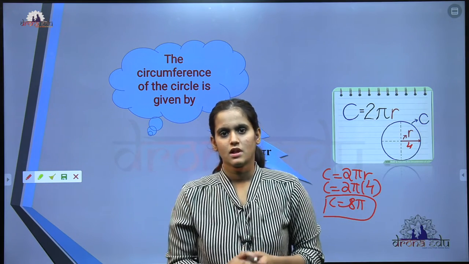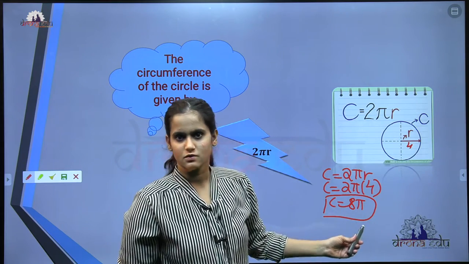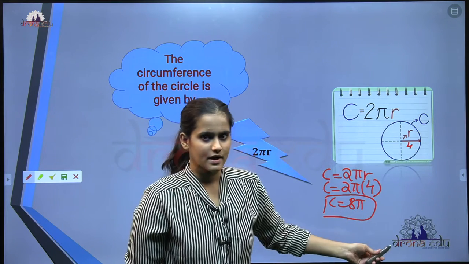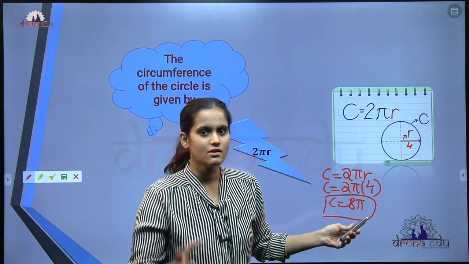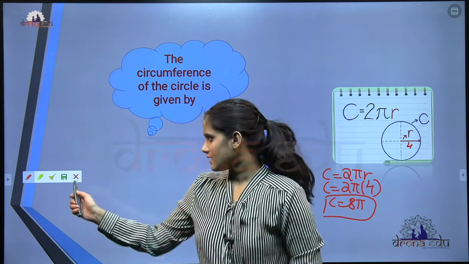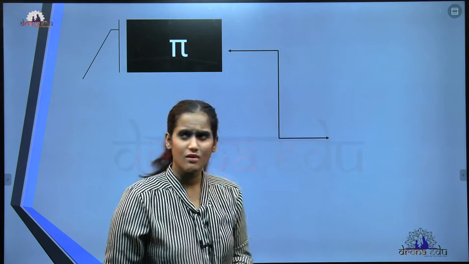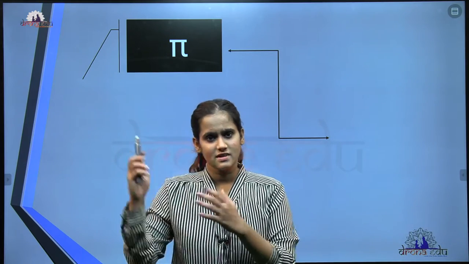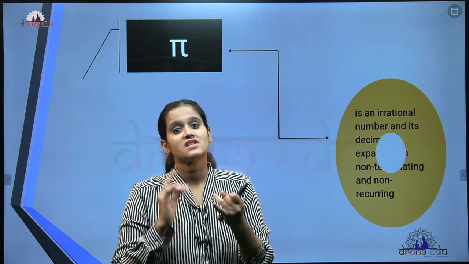Now we saw here for the radius 4, the circumference was C is equal to 8 pi. Now what is this pi? It should have some value, right? Let's see what this pi is and what will be its exact value. That is the symbol we use for pi, and this pi is an irrational number.